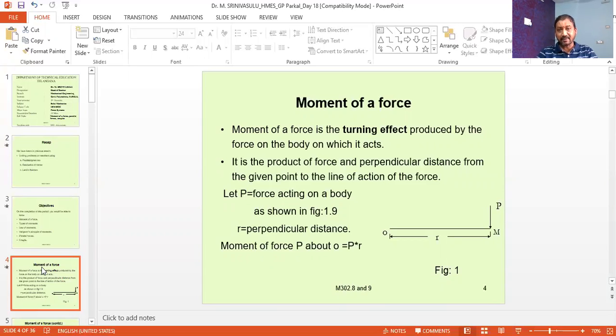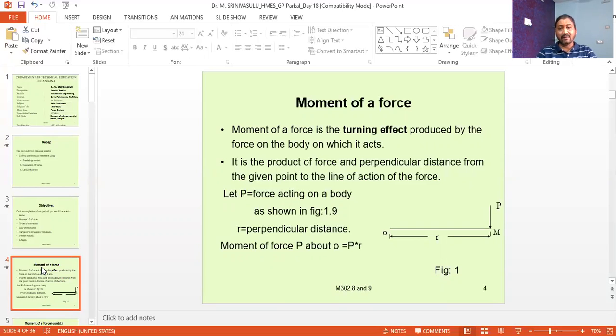There also we are applying force with the fingers, and due to the moment of the force only the tap will turn. Similarly, we steer a car or any vehicle. To rotate the steering, we have to apply force, and that force will produce the moment. So due to that moment of force only, the steering is able to rotate.